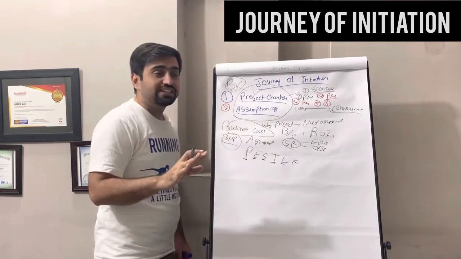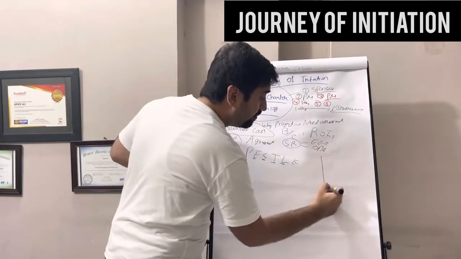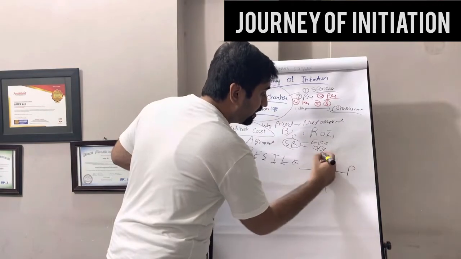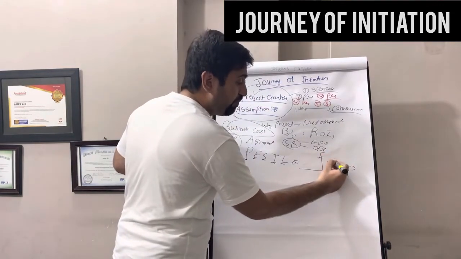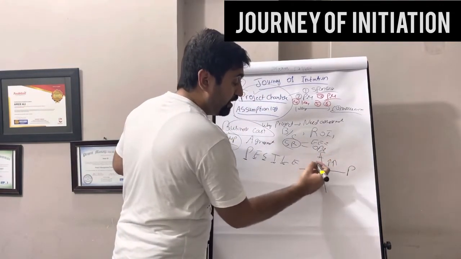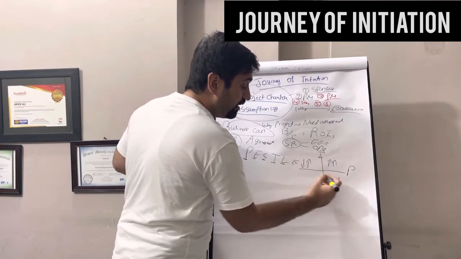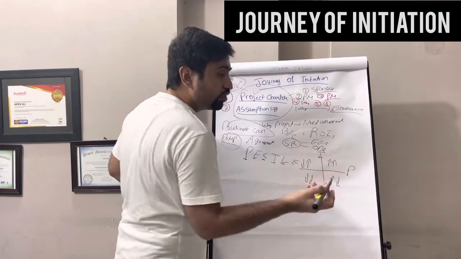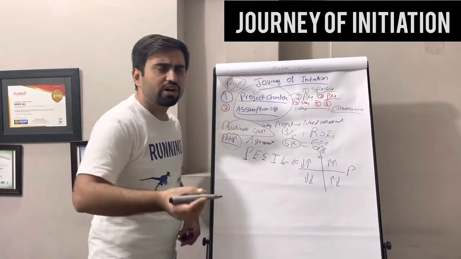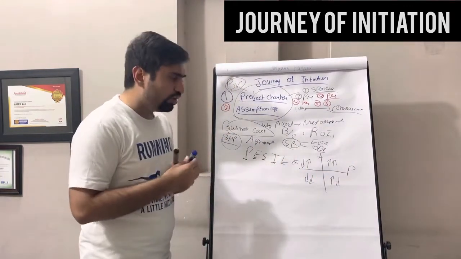Now, once he has identified them, he will categorize them using the power interest matrix. People having high power, high interest. People having low power, high interest. People having high power, low interest. Low power, low interest. So people having high power, high interest, like product owner, sponsor, all those people will come